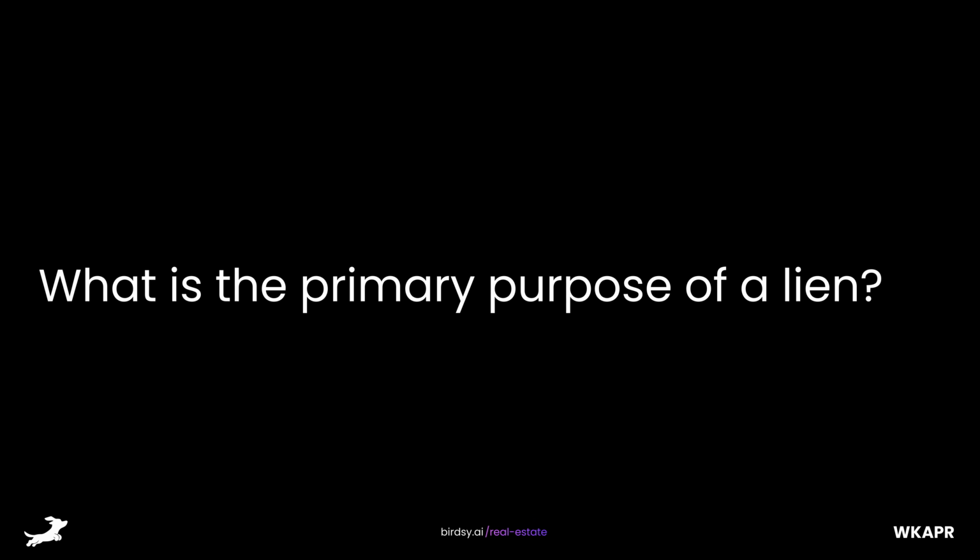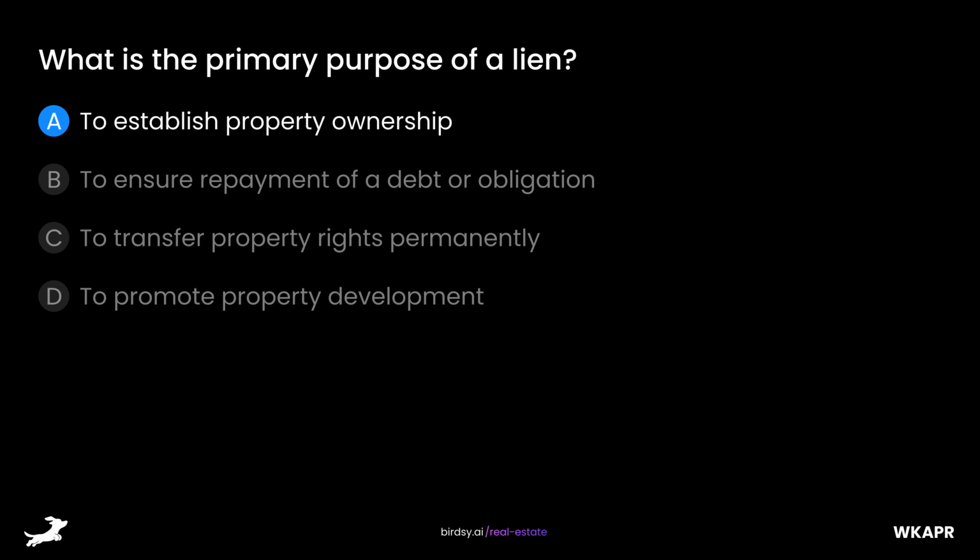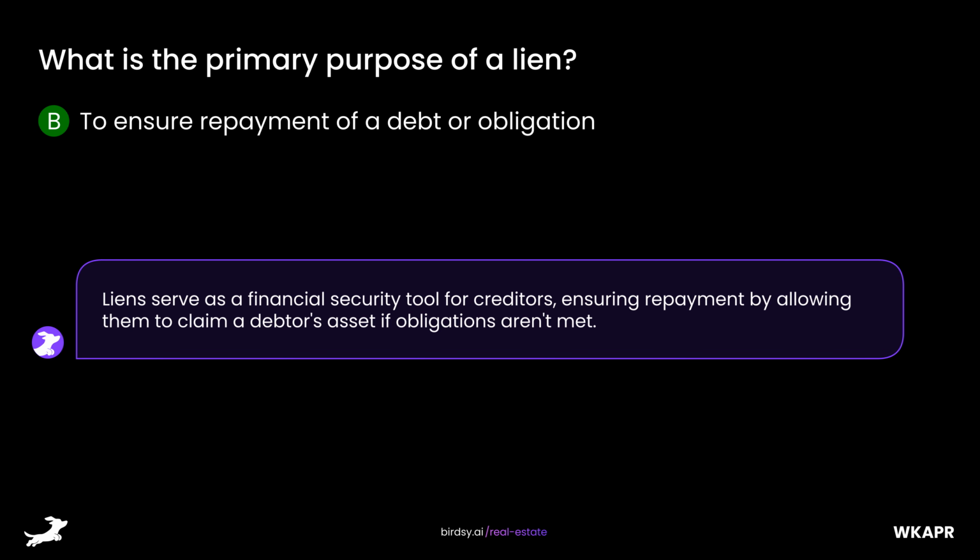What is the primary purpose of a lien? Is it A, to establish property ownership, B, to ensure repayment of a debt or obligation, C, to transfer property rights permanently, or D, to promote property development? The answer is B, to ensure repayment of a debt or obligation. Liens serve as a financial security tool for creditors, ensuring repayment by allowing them to claim a debtor's asset if obligations aren't met.